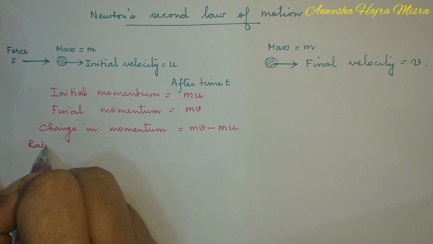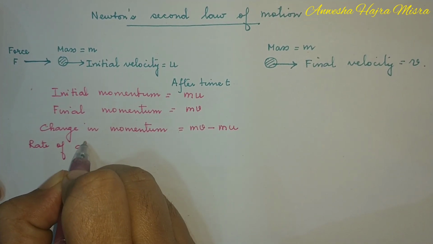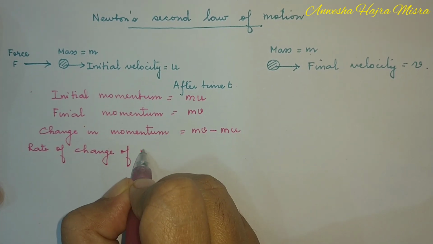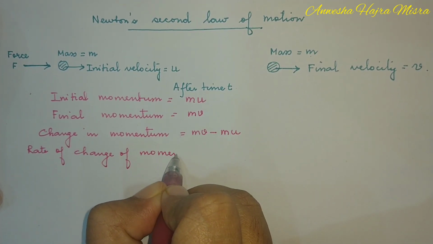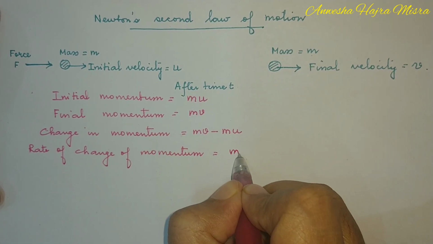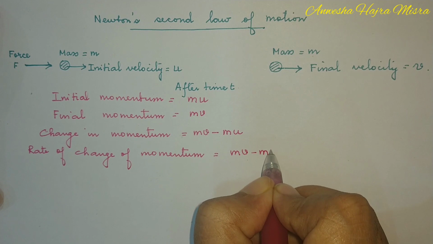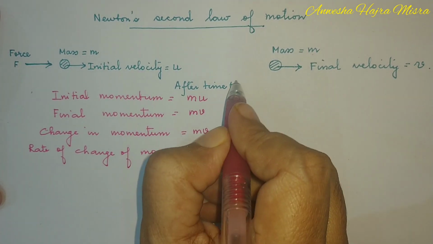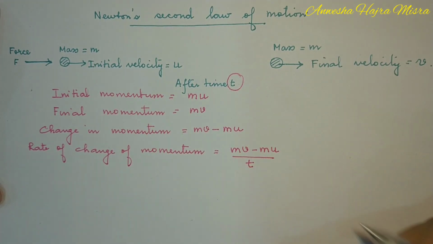Now, rate of change of momentum is change in momentum divided by time taken for the change. What is the time? Time is t.